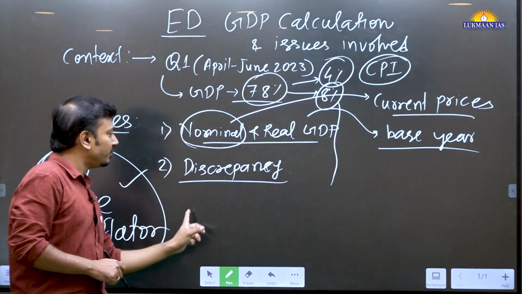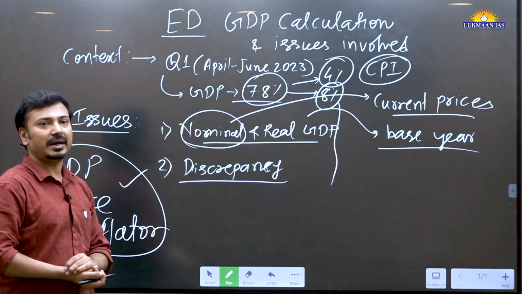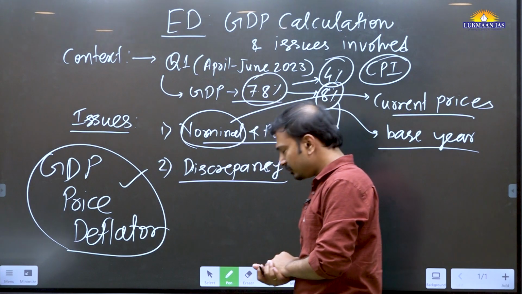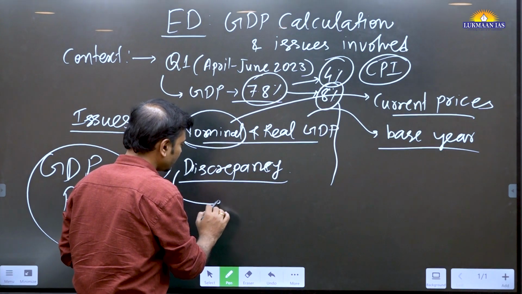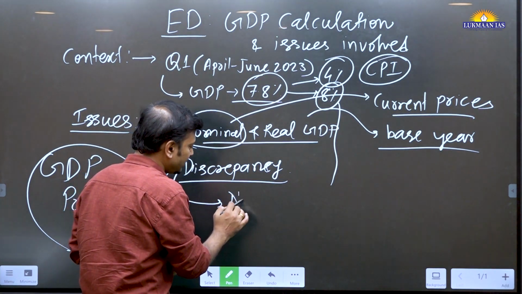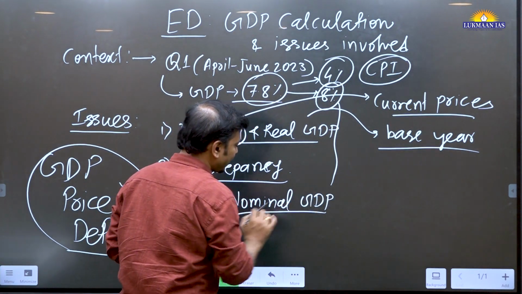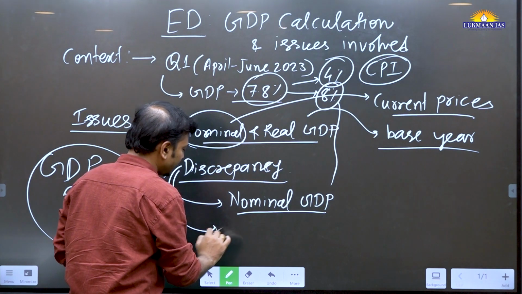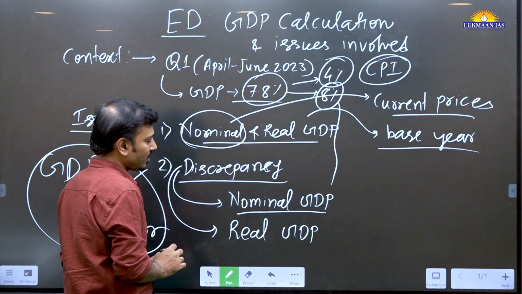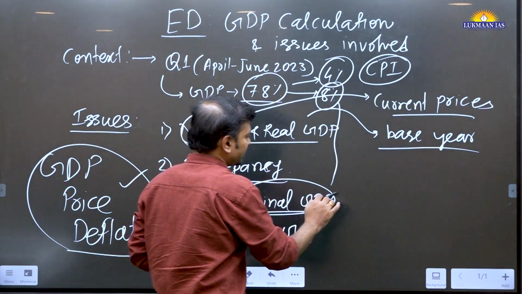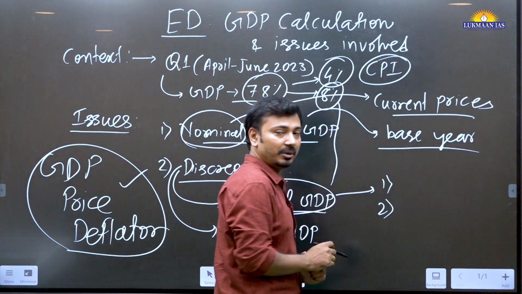Now the second one is discrepancy, a statistical tool. The statistical tool used by the NSO while calculating the GDP says that when we calculate nominal GDP, and when we calculate real GDP, this nominal GDP calculation in the country is done by the government on two methods.